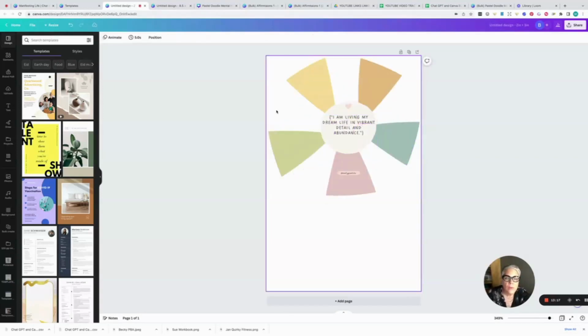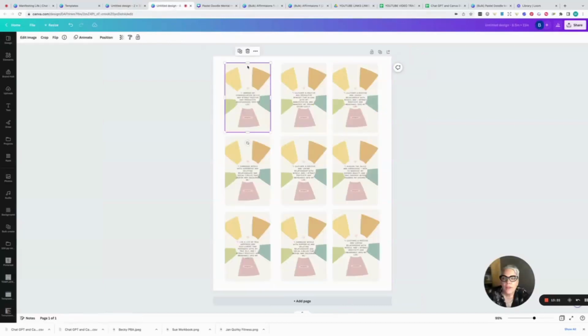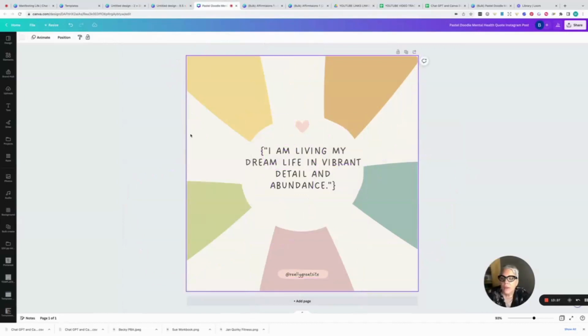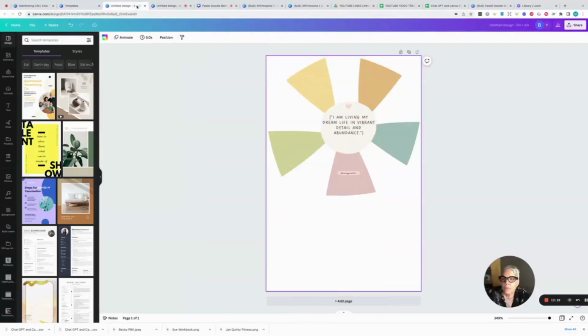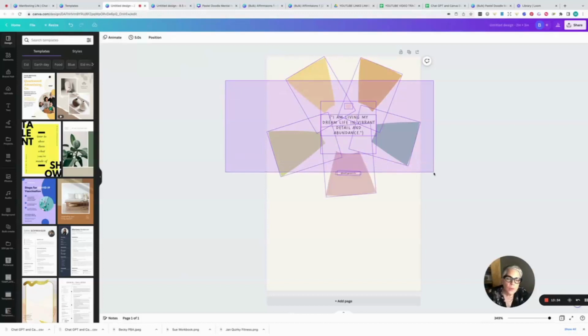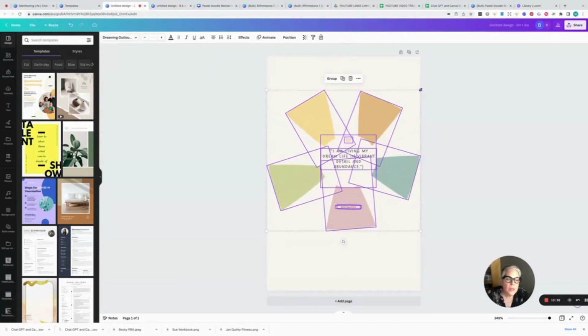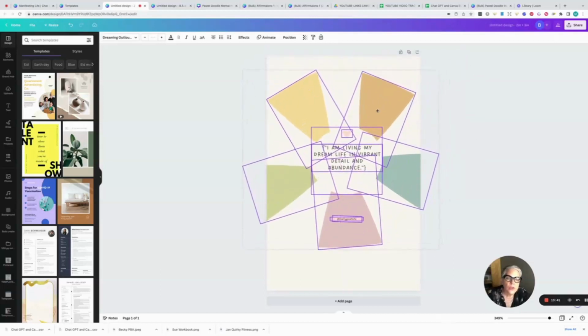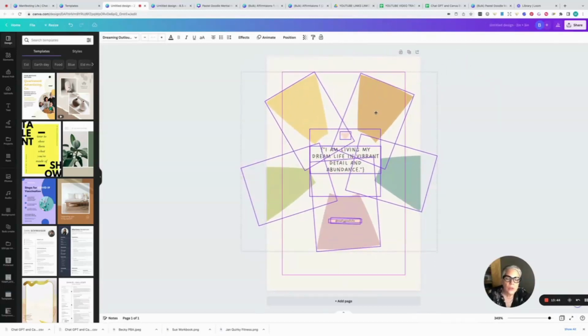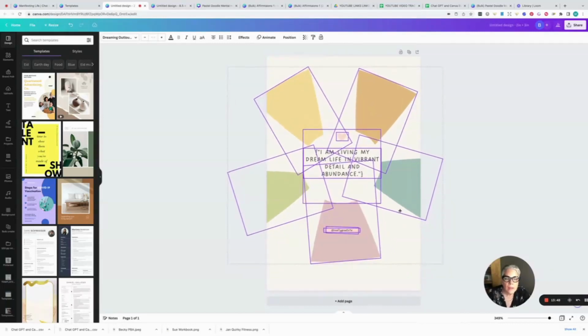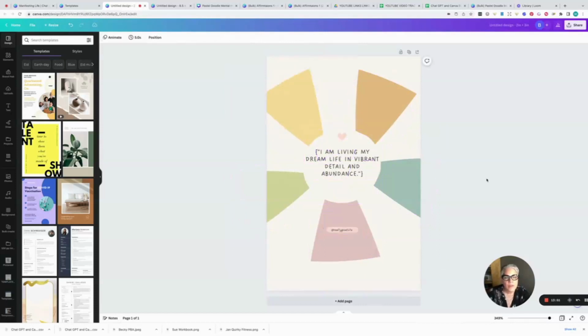And you see, so now I have brought it all over to this. I did not take the background color, so I'm going to click on it, hit copy, come back here and hit paste. So I have that. So now what I have to do is just highlight it and get it in the position that I want it to be, and then I can just stretch the corners out and make it fill up the space. So see, there we go.